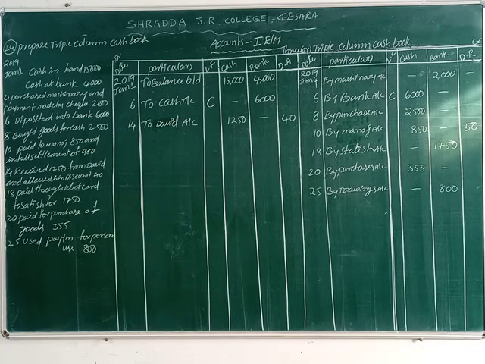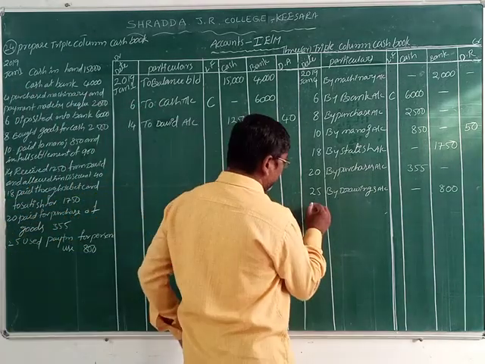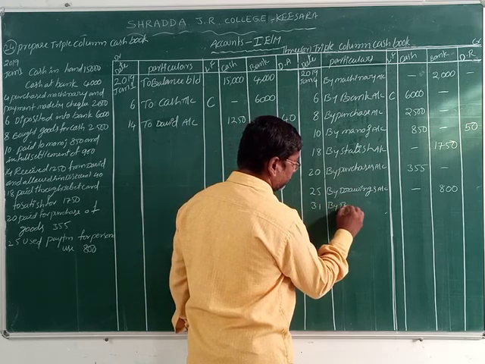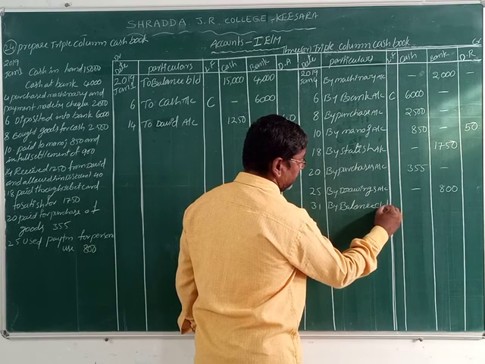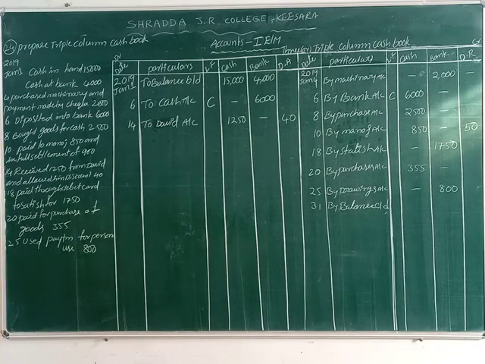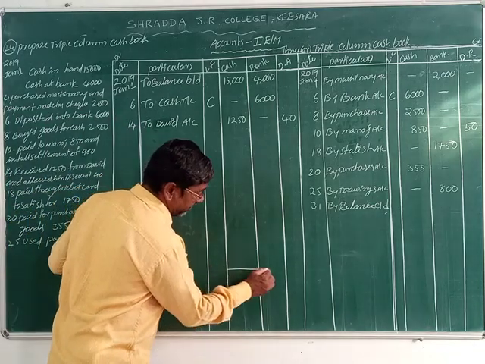Then we write January's last date, 31st. By balance carried on. First of all, we total the cash and bank amounts on the debit side.